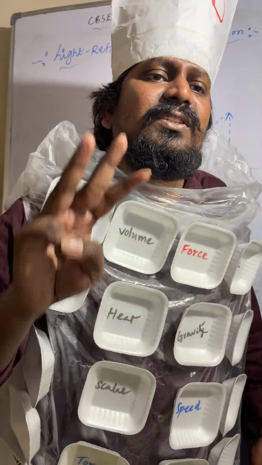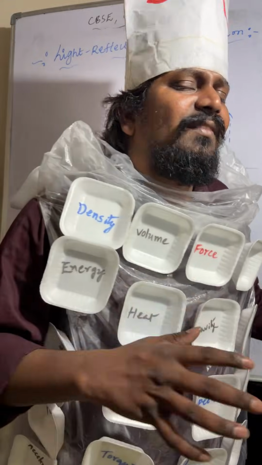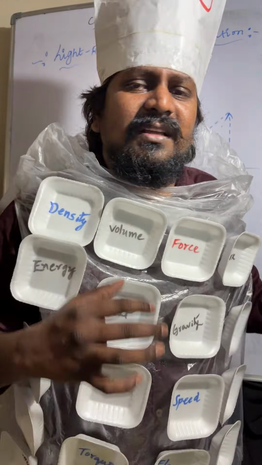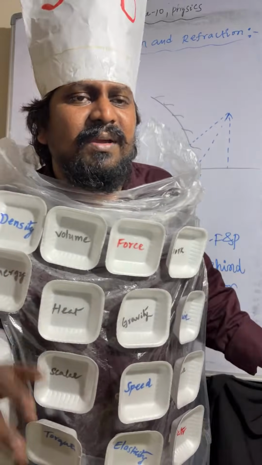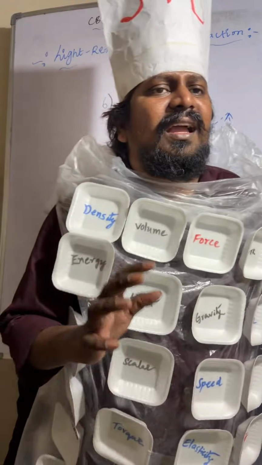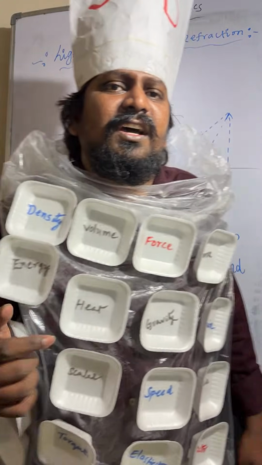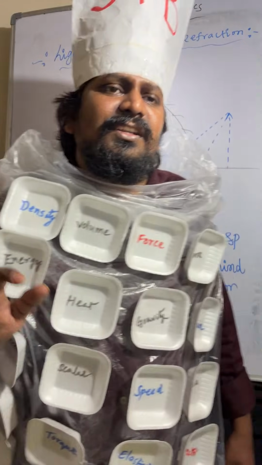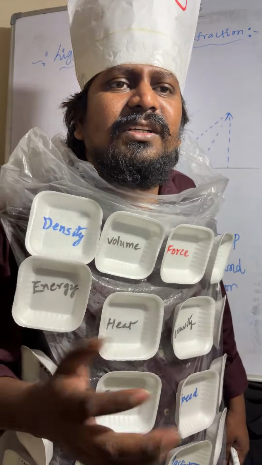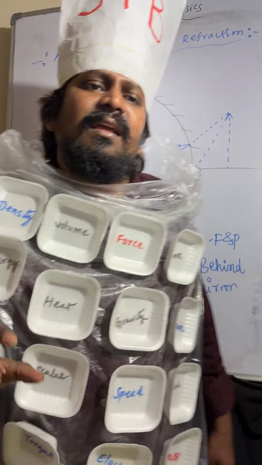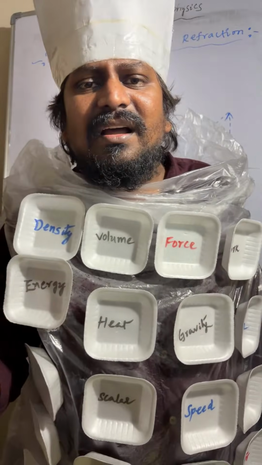3 marks question. Object is placed between F and P. Image is formed behind the mirror. Nature of the image: virtual erect, enlarged.